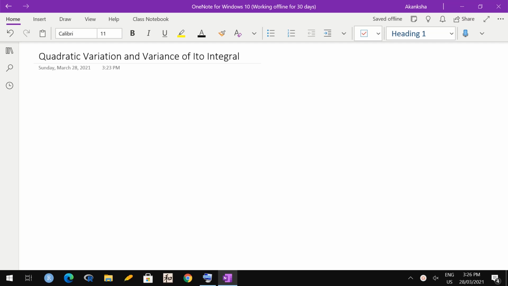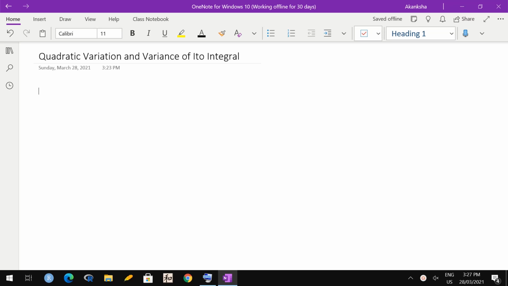Hello everyone. So today we'll discuss what is quadratic variation for Ito integral of a simple process, and we'll also try to establish relationship between quadratic variation and variance. In the earlier lecture we did see something about variance of the Ito integral. We proved Ito isometry, which gives us some equation for variance of the Ito integral. So we'll also use that.